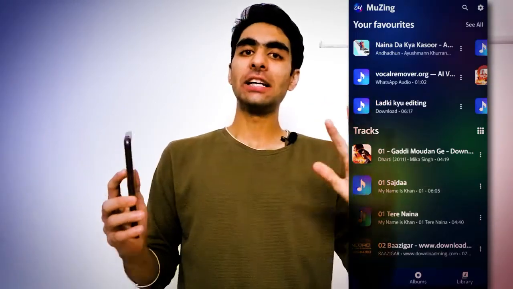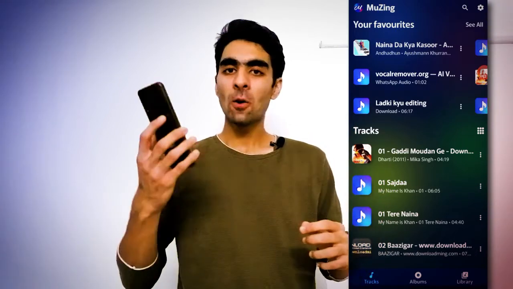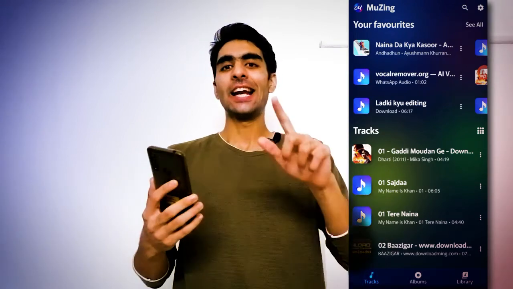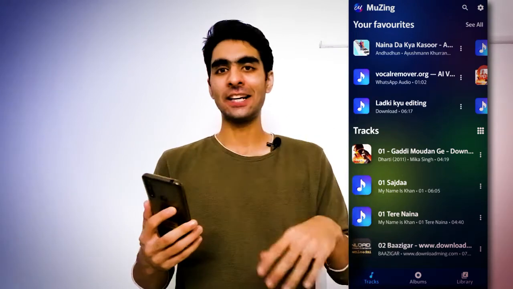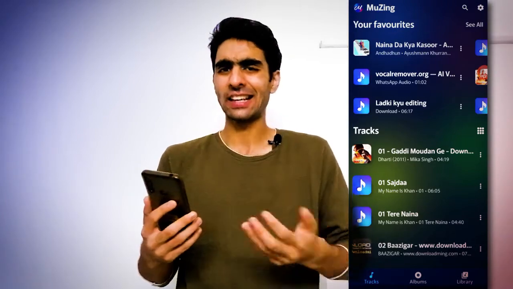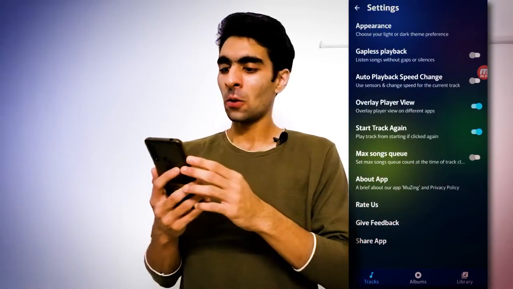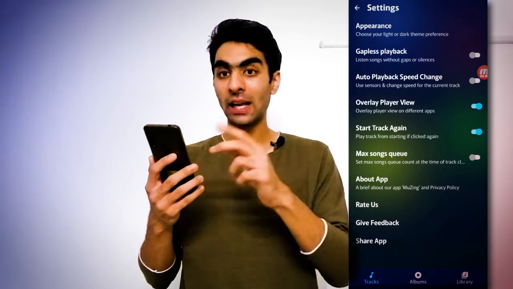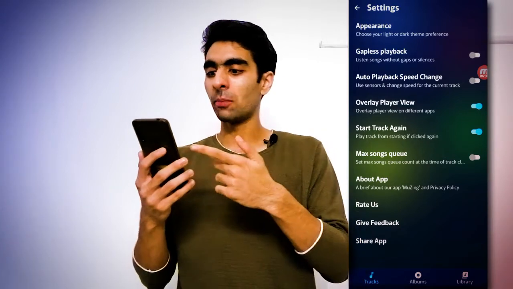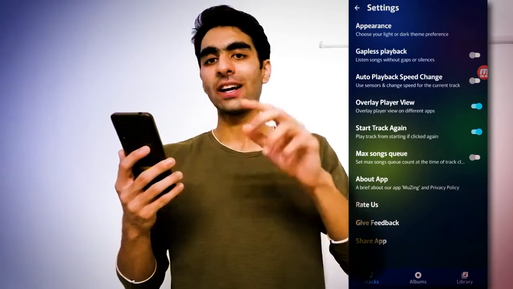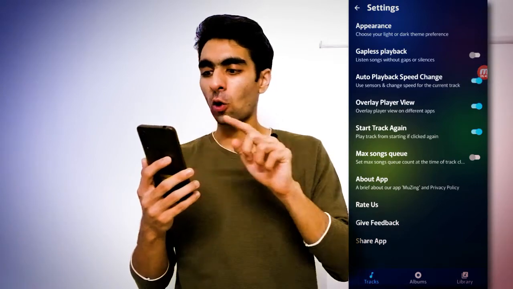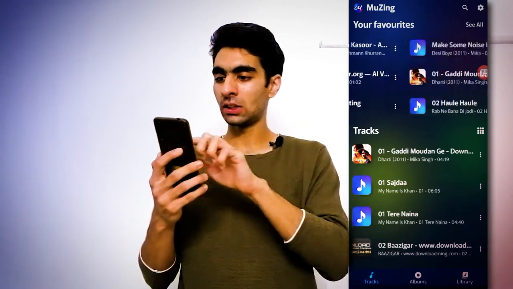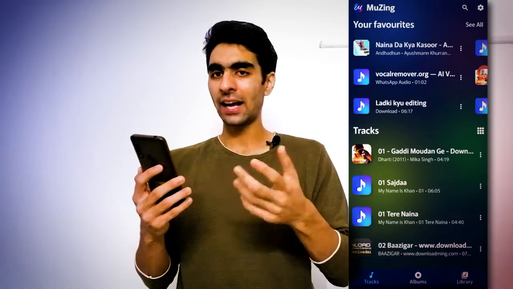Now the second feature I will tell you about is the move and shake to speed up the music feature. Okay, interesting. Again we will go to settings, and it's a new feature. I think it has never been used in any other music app before. It's the third option, auto playback speed change, and the description given below says, use sensors and change speed for the current track. Okay, so I am switching this on, and now let's see what happens. Now I will play that song.